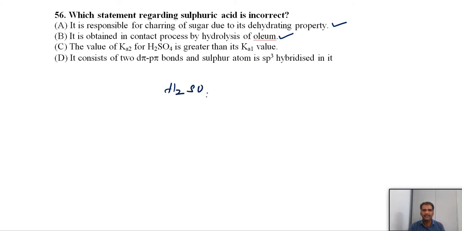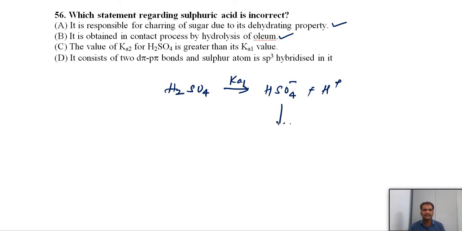H2SO4 is a dibasic acid, which means it can undergo dissociation in 2 steps. It will form HSO4 minus and H plus, and the first dissociation constant is Ka1.